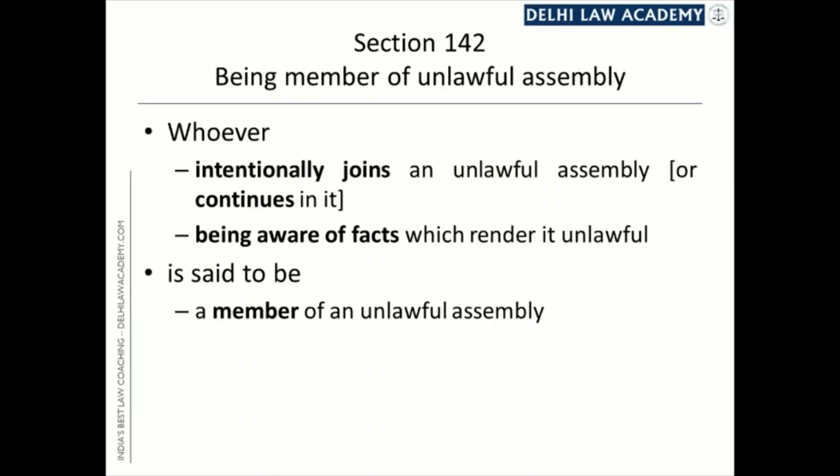So, for being a member, the person who is present in the assembly should be aware of these two facts. He should be aware that this assembly comprises of 5 or more persons. He should also be aware that this assembly has a common object, and he should know which is that common object, and that common object must be one of those 5 objects which are specified in 141.